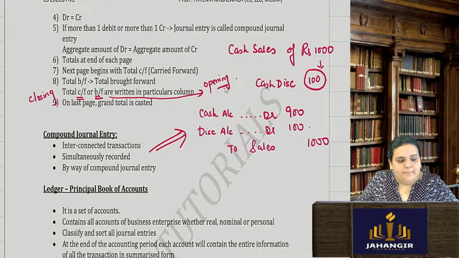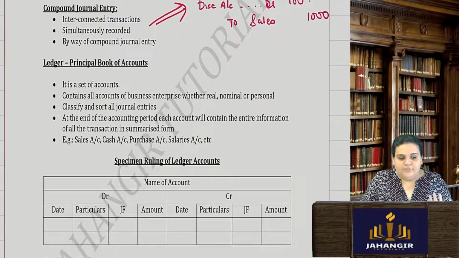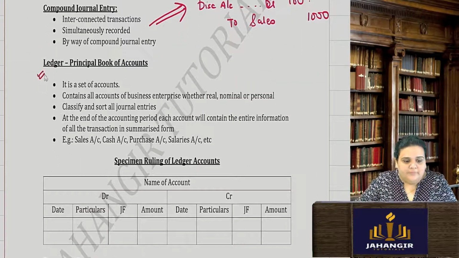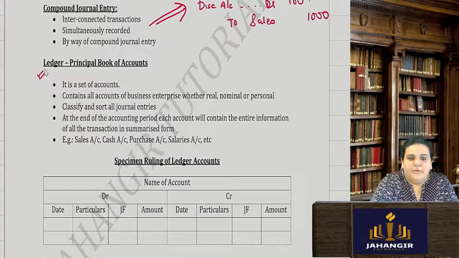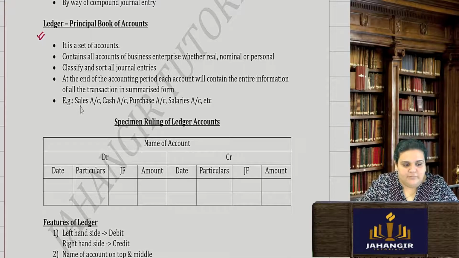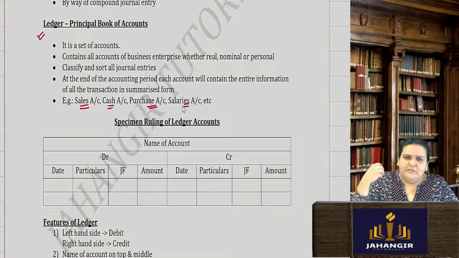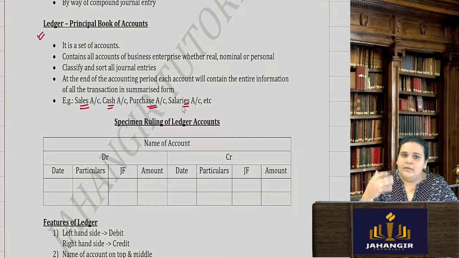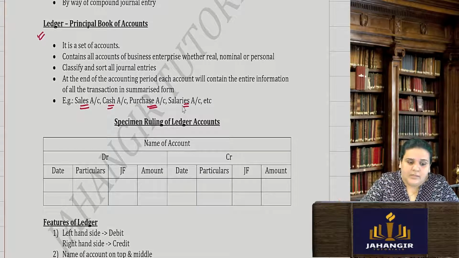Alright, compounded journal entries also I have explained. Now ledger. Ledger is nothing but posting all these journal entries, making their accounts separately. So we just made one sales account, we also made one cash account. Similarly, we can have purchase account, salaries account. You can have innumerable accounts depending upon the number of journal entries you have.